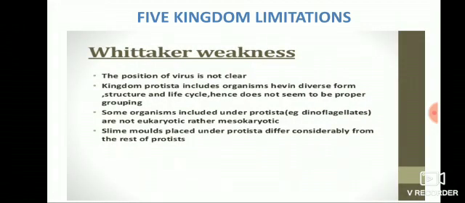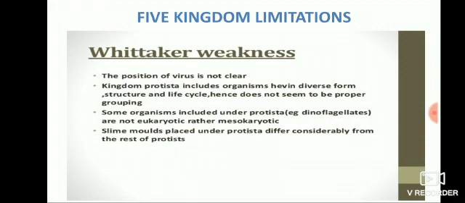So, what are the limitations of the five kingdom classification? The position of virus is not clear. So, virus cannot be given any position in this five kingdom classification. Kingdom Protista includes organisms having diverse form, structure and life cycle, hence does not seem to be a proper grouping. So, Protista includes all the organisms with diverse structure and life cycle, and they cannot be kept in a single domain.